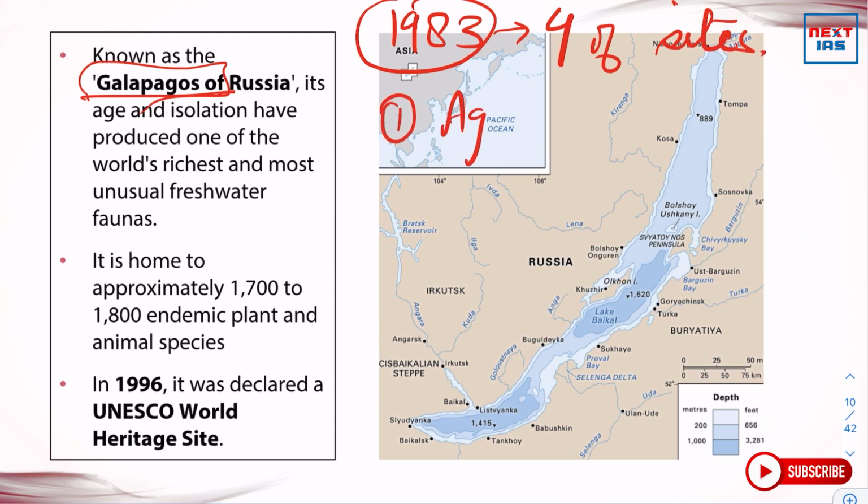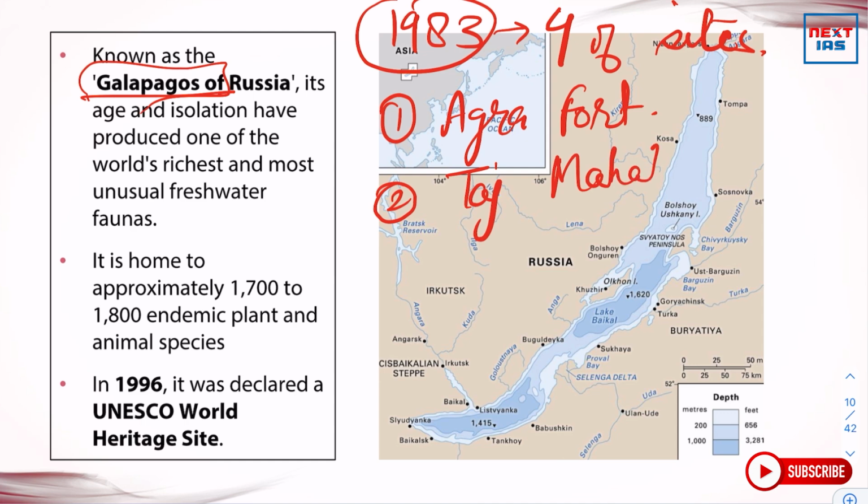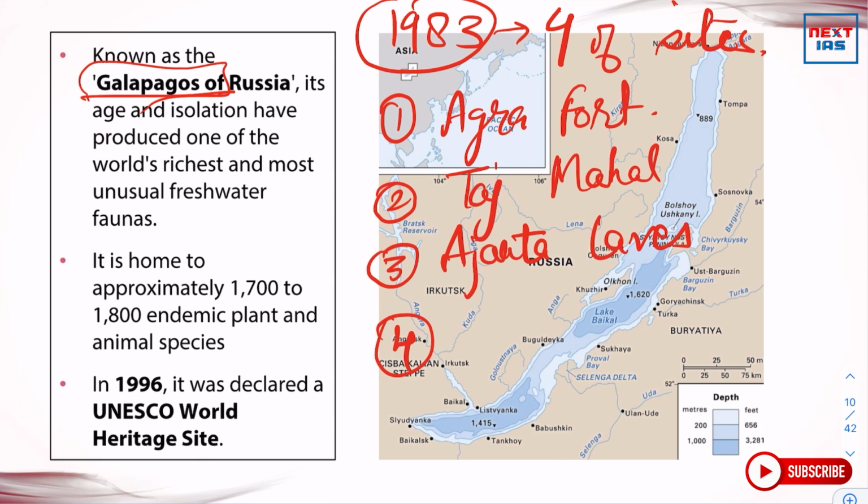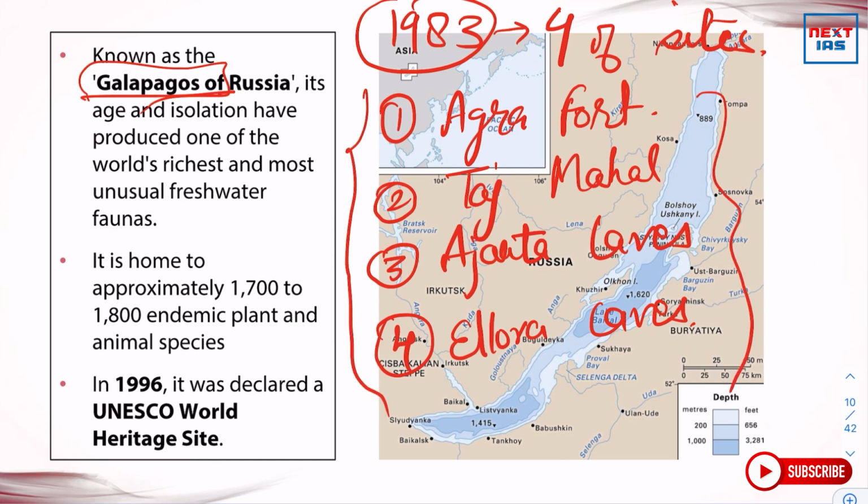First is Agra Fort, second is Taj Mahal, third is Ajanta Caves, and fourth is Ellora Caves. So we should know about this because this is factual information, and UPSC might ask because of the critical importance of the nature of these sites.